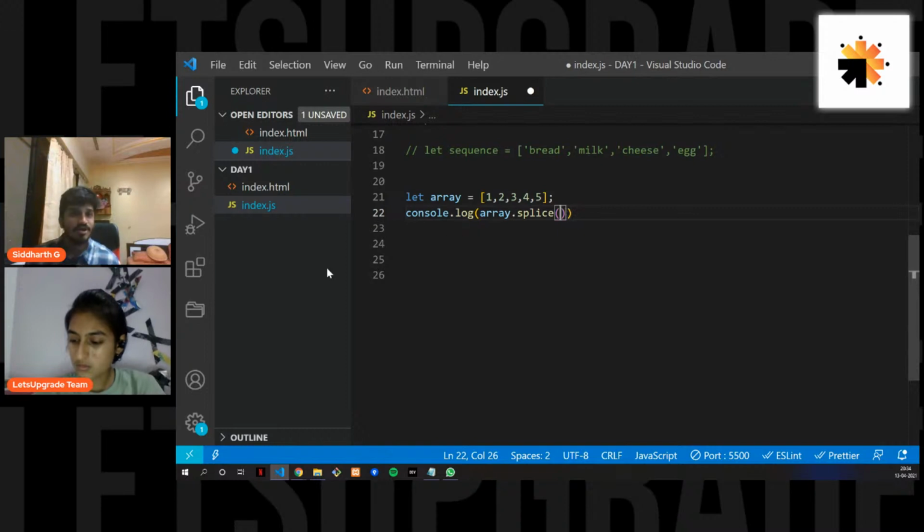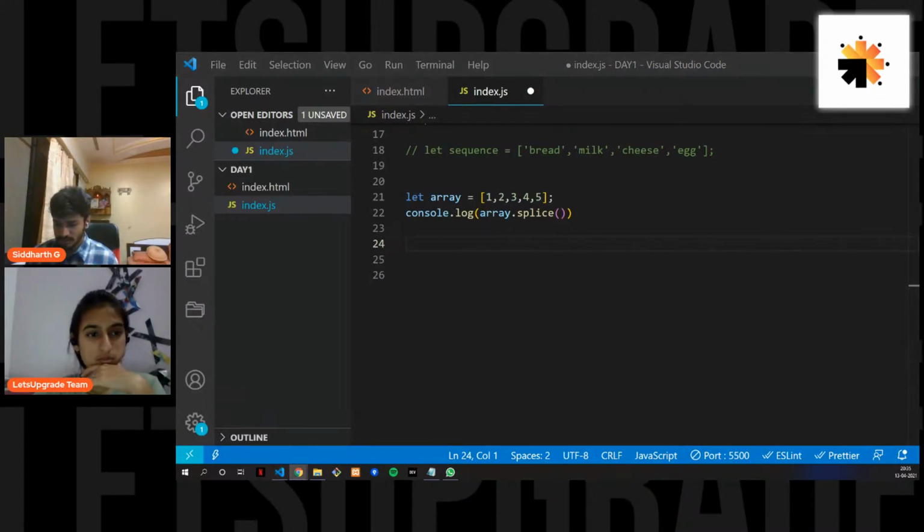But what can we give as an example? Let's do one thing. I'll put it in the comment, and I'll give you one question: I want to remove the values 2, 3, and 4. Sorry, guys, not 2, 3, and 5.